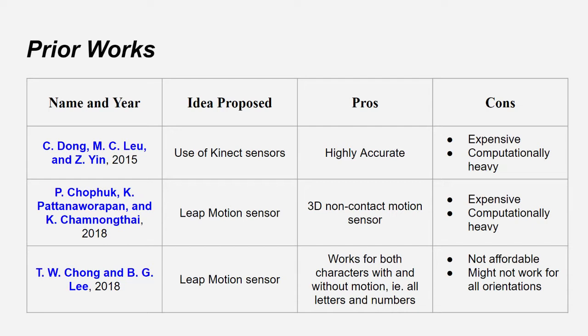But there was a pro which we found to be of particular interest in the third paper, especially because they worked for both characters with and without motion. For those of you who know ASL, you would recognize that the alphabet Z, or Zulu, and J for Juliet, if you want to sign or finger spell these in ASL, you need to use some motion. But since we are working with images, we cannot detect these. But since they use the leap motion sensor, they were able to consider these characters which require motion for detection as well.